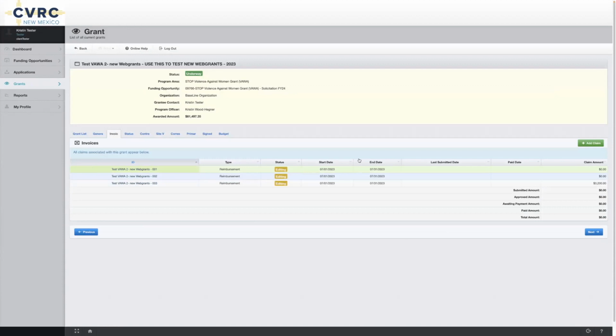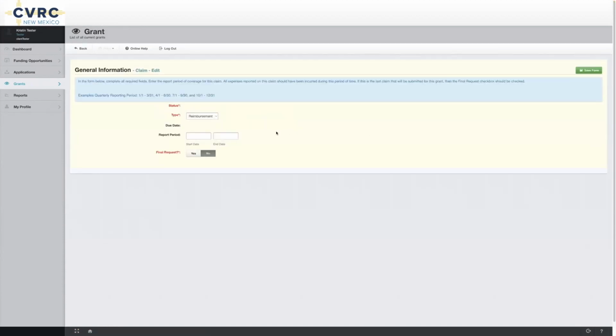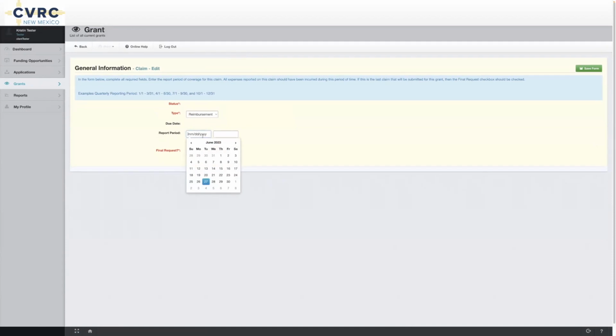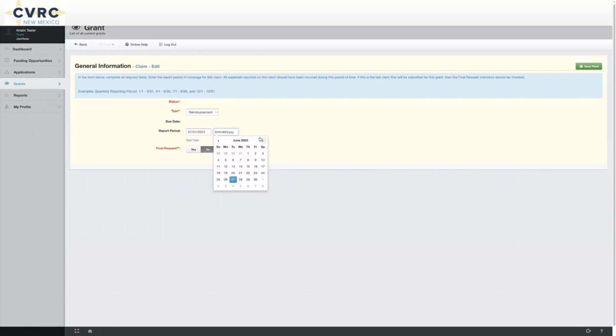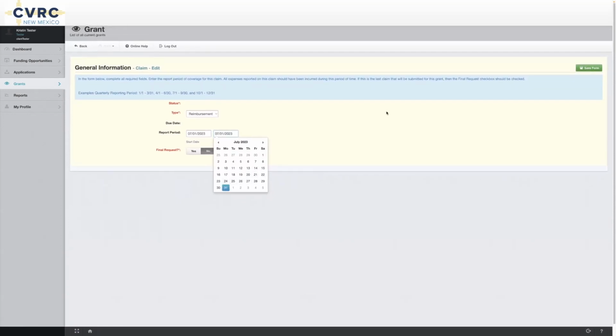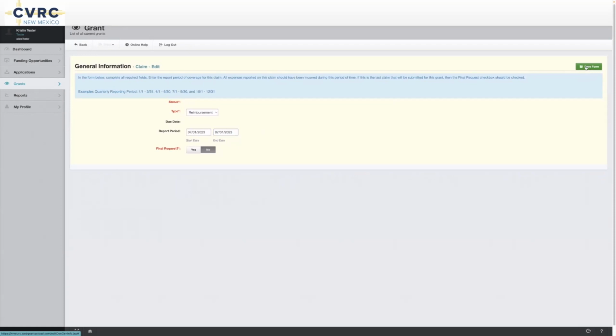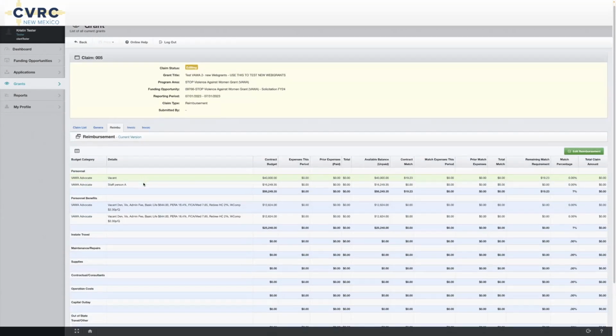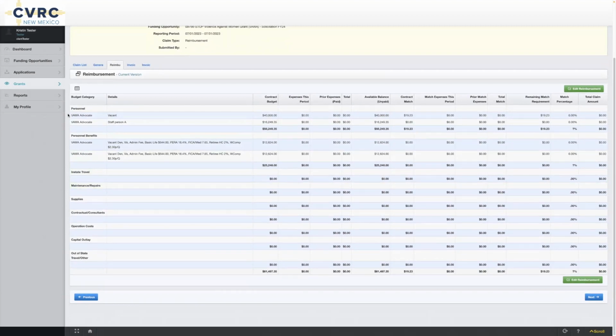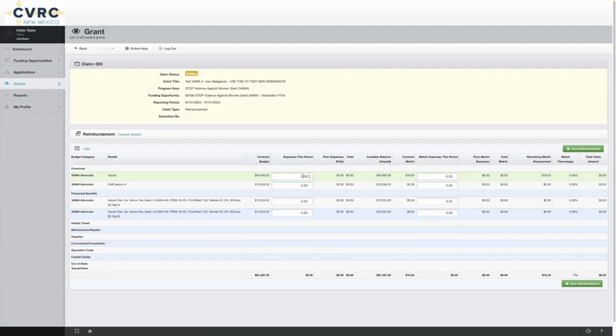Click Invoices, add claim. It'll be for reimbursement. Your first invoice will be for July 1st through July 31st, and click Save Form. Now there's a check mark there for that component. Click Reimbursement. And now you'll see the budget from your proposal. This budget has two positions. One is vacant, one is filled. So we're going to go to Edit Reimbursement.